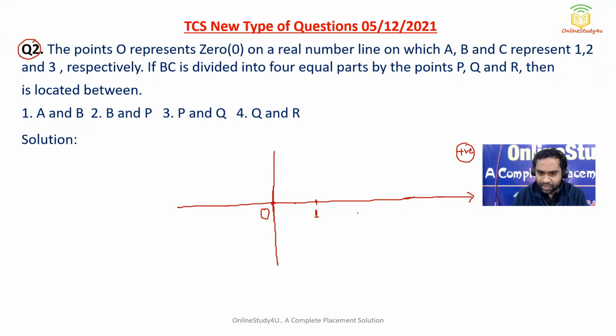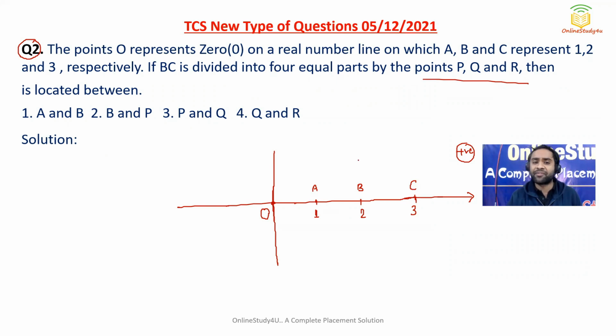I'm giving some gap so that I can write it down, and then 2 will be here, and then 3 will be here. What they're saying is the point O represents 0 on a real number line on which A, B, and C represent 1, 2, and 3. So this is my A, this is my B, and this is my C, respectively.